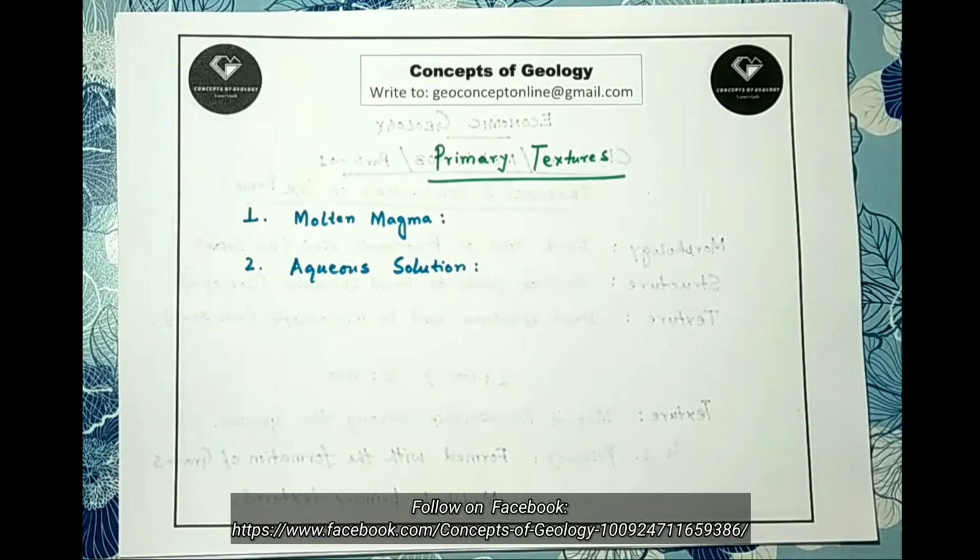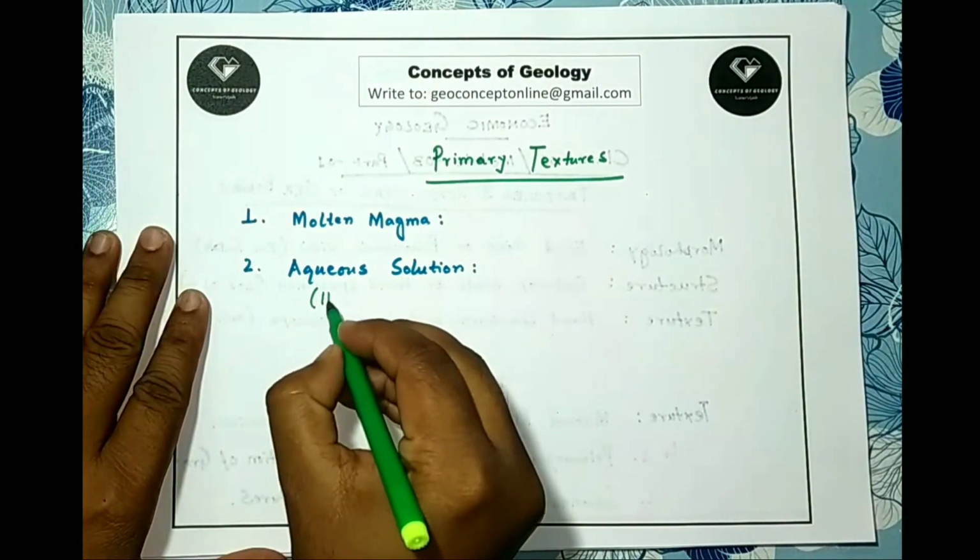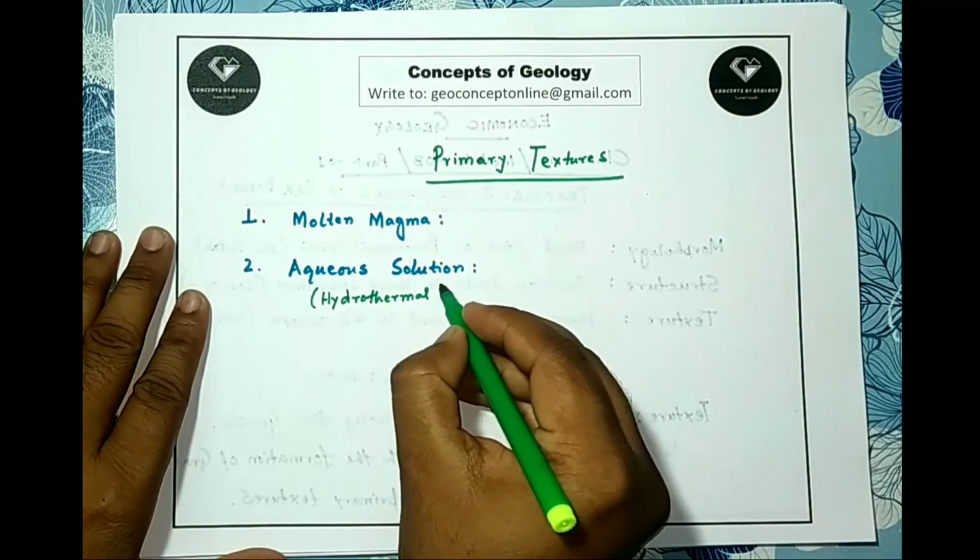We know with sequential separation of crystals, the residual magma becomes concentrated in the volatile elements and eventually becomes a solution enriched in water. Another source of aqueous solution may be the percolating water into the deep crust of earth, mainly in the ocean floor through the fractures. This water becomes hot and when exhumed, contains ore-forming minerals. Both types of solutions are called hydrothermal solutions.